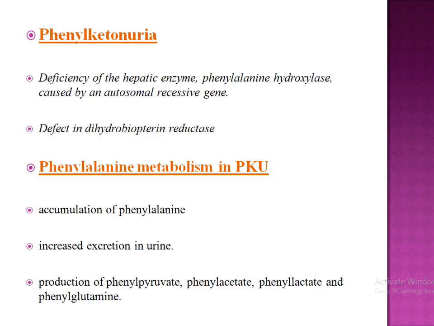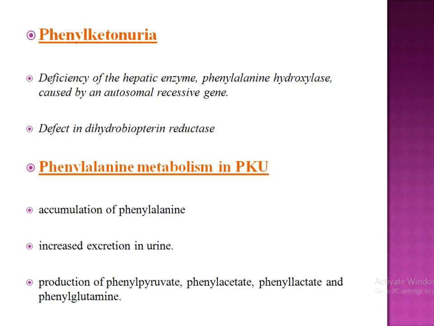Phenylketonuria is the most common metabolic disorder in amino acid metabolism. Out of 10,000 births, one will be affected with phenylketonuria or PKU. It is due to deficiency of the hepatic enzyme phenylalanine hydroxylase.